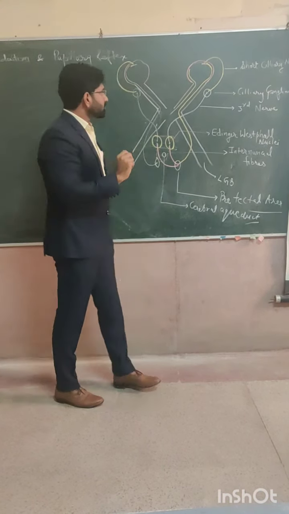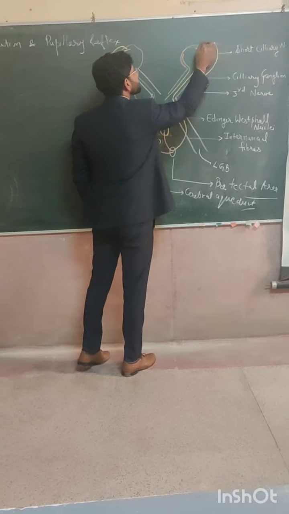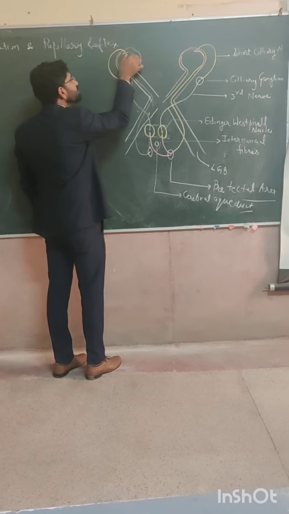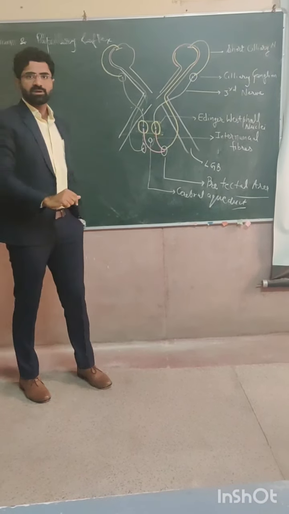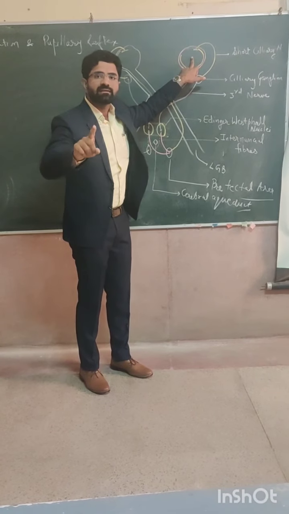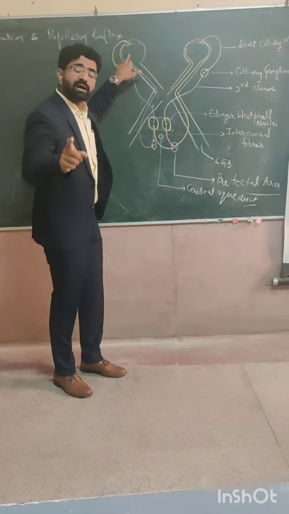When these fibers cross here, this stimulus will create miosis here, and these fibers will also create miosis in response to contralateral light. So when the light is imparted to this eye, there will be miosis. This miosis is known as the direct light reflex. But in the contralateral eye, there is also miosis, which is known as the consensual light reflex.